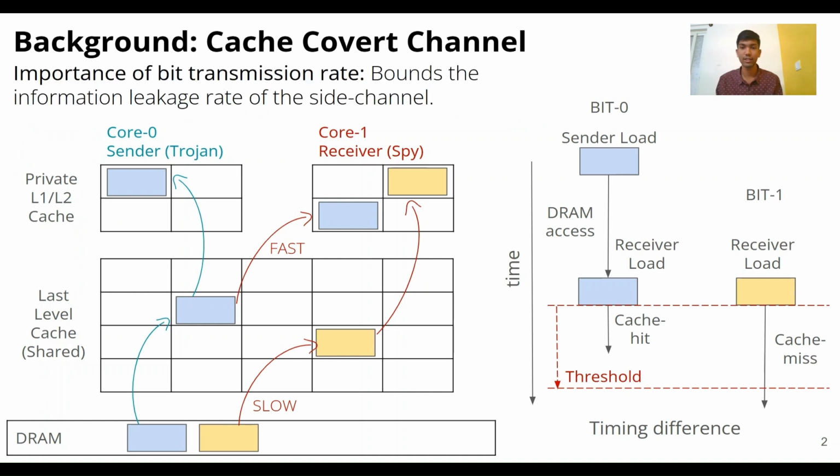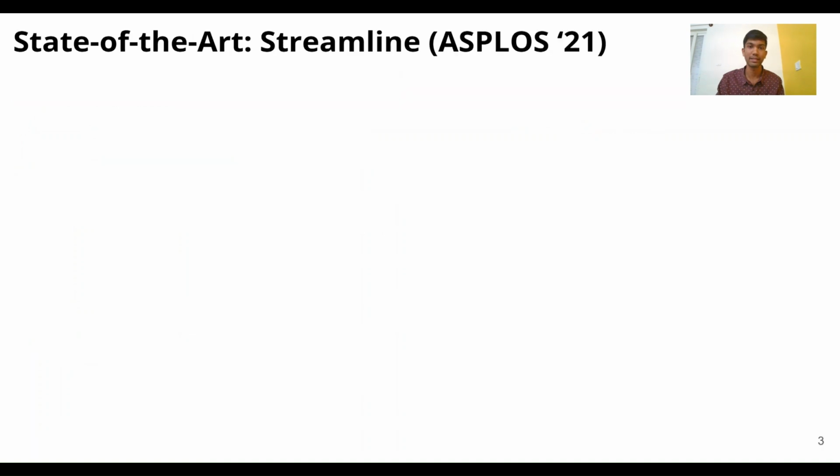The transmission rate of the bits of a covert channel is of significance because it determines the potential of the corresponding side channel in terms of the leakage rate. So the motivation behind this work is to increase the maximum bit rate achieved by an LLC covert channel.